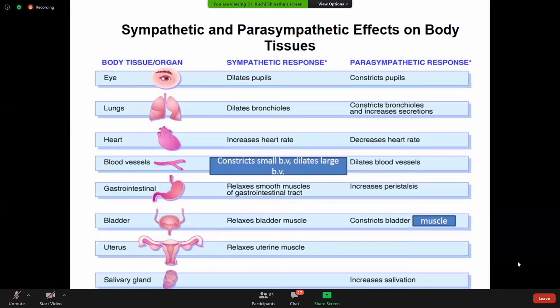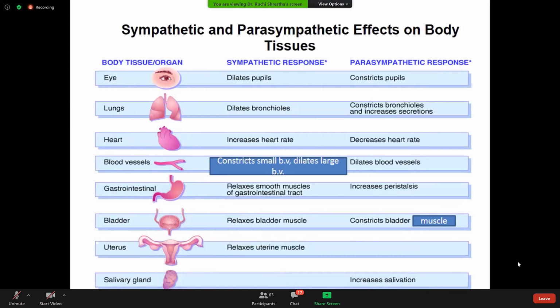There is dilatation of the pupil, and there will be dilatation of the bronchioles. There will be an increase in respiratory rate, and dilatation of the bronchioles is in order to increase the volume of air present in the lungs, so that it will be easier for breathing.